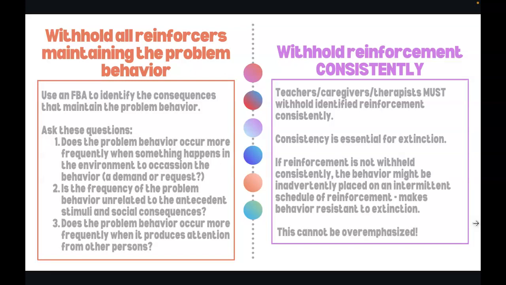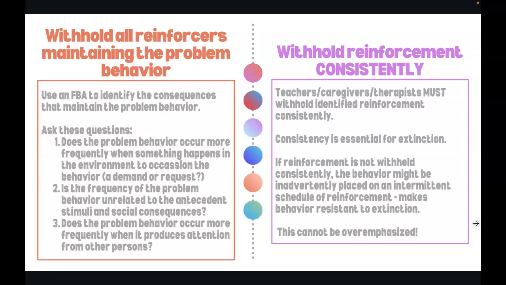Second question: is the frequency of the problem behavior unrelated to the antecedent stimuli and social consequences? If the answer to that question is yes, then the problem behavior is most likely maintained by automatic reinforcement. And the third question: does the problem behavior occur more frequently when it produces attention from other persons? If the answer to that question is yes, then the problem behavior is most likely maintained by positive reinforcement and social attention.